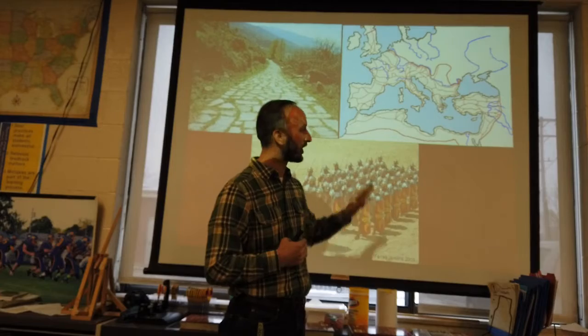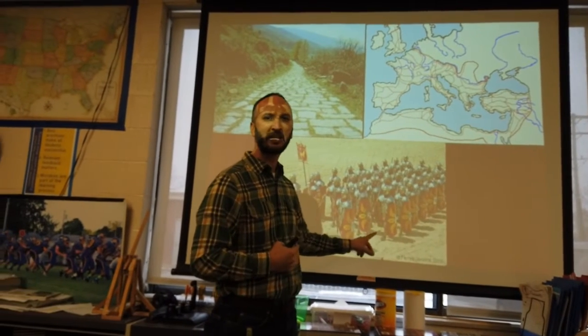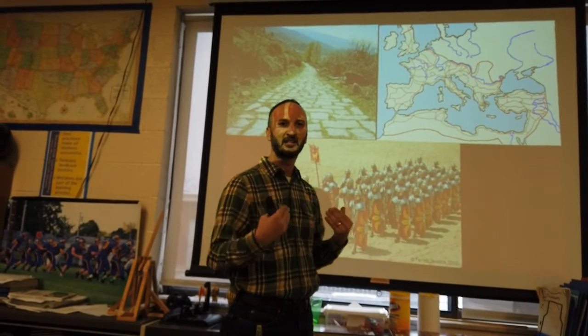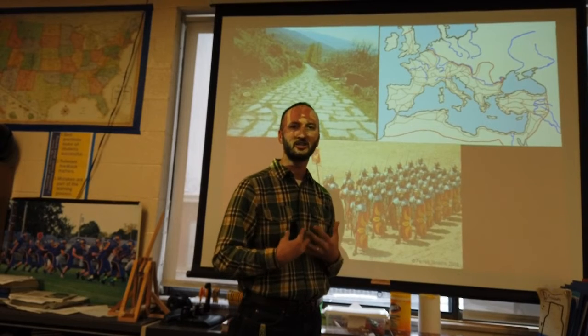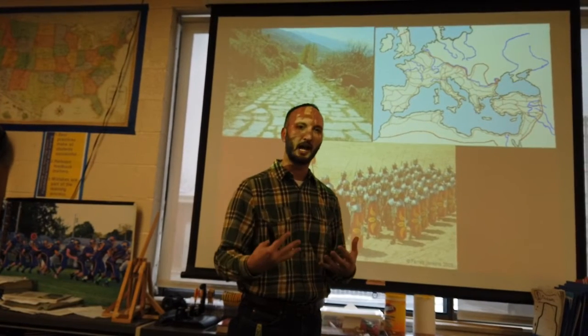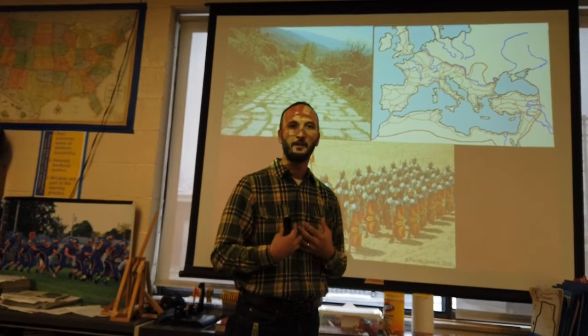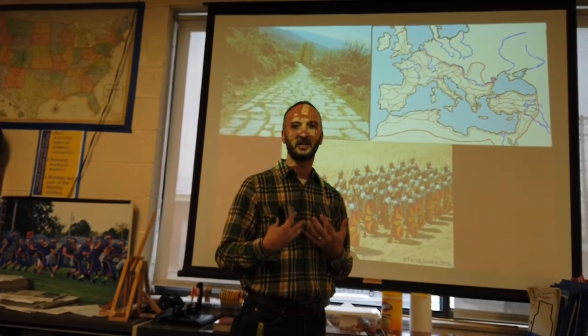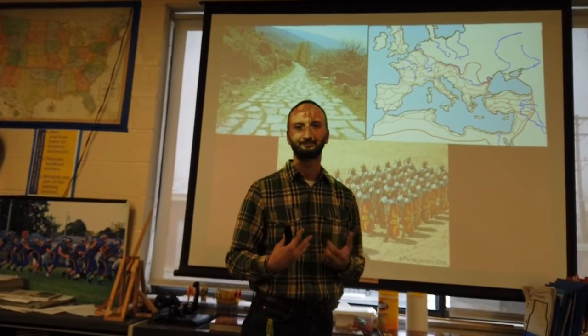So in general, we have these all-weather roads guarded by the Roman legions, and because of this extensive network, we get the Pax Romana, this 200-year period of peace and prosperity that allows Rome to thrive. But as we have talked about, it also does set up some of the conditions that lead to the fall of Rome.